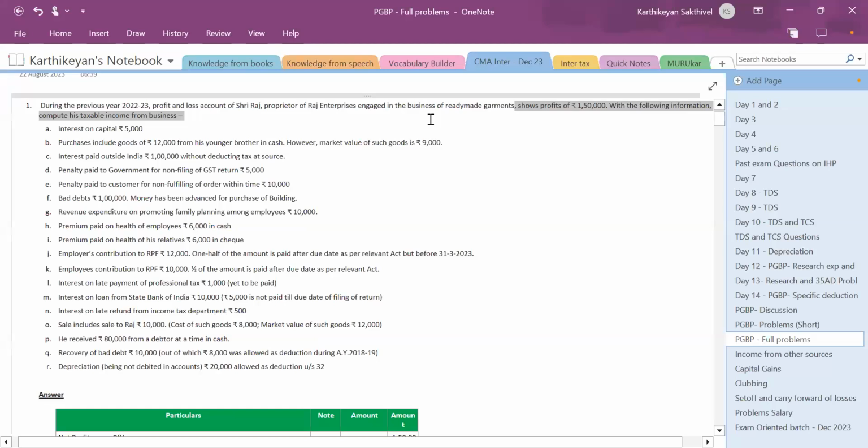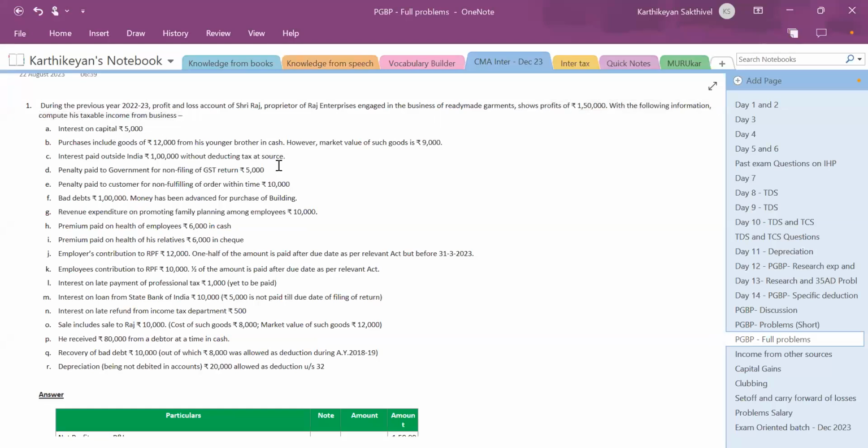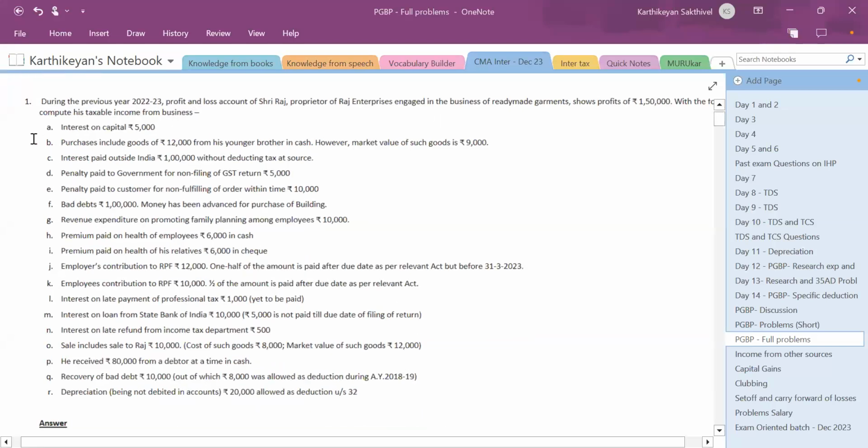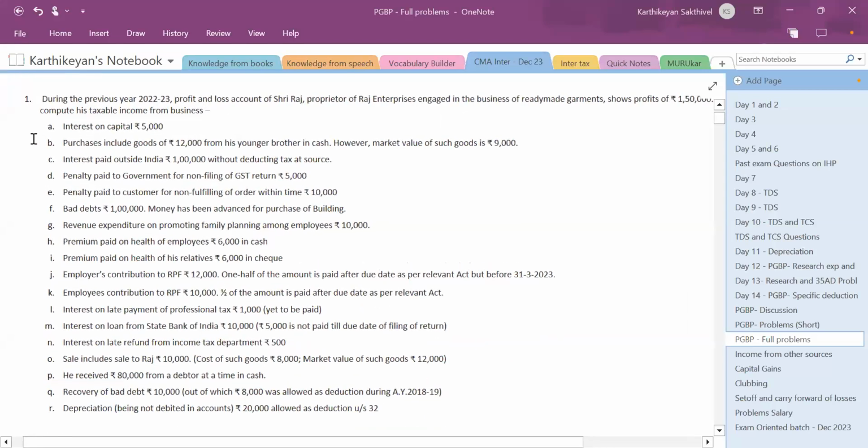With the following information, compute his taxable income from business. Interest on capital 5,000. Purchases include goods of 12,000 from his younger brother in cash. However, the market value of such goods is 9,000.